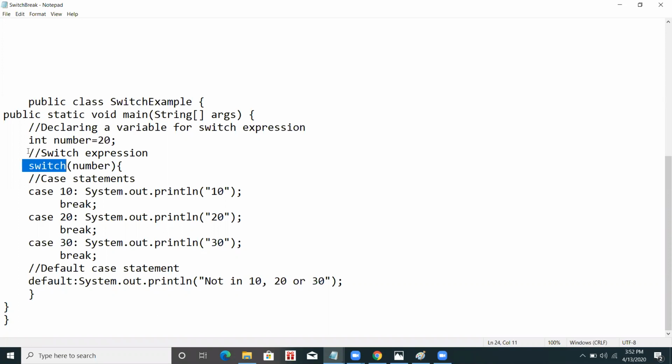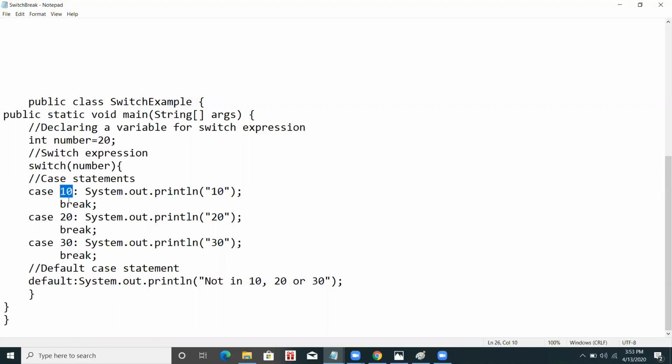Do not write these lines, as they are comments. I write switch, and in round brackets the variable name, number. It can be any variable name. Now I write the case statements. If I write case 10, it checks whether number matches. The number has 20, not 10, so this condition becomes false and it does not execute this part.